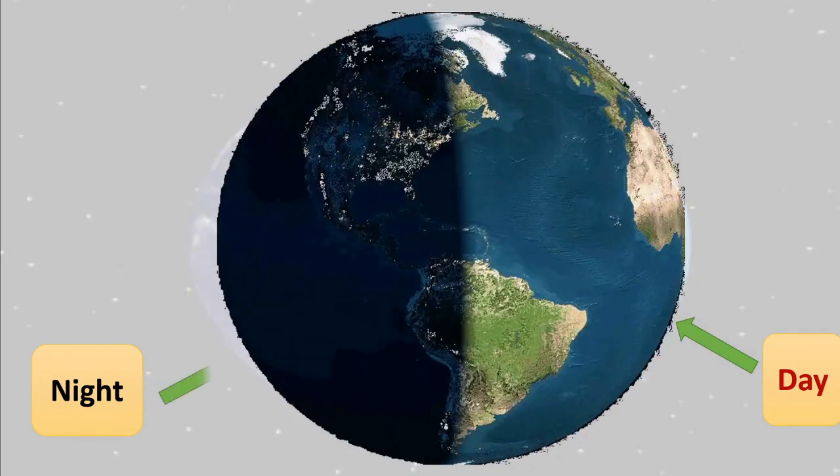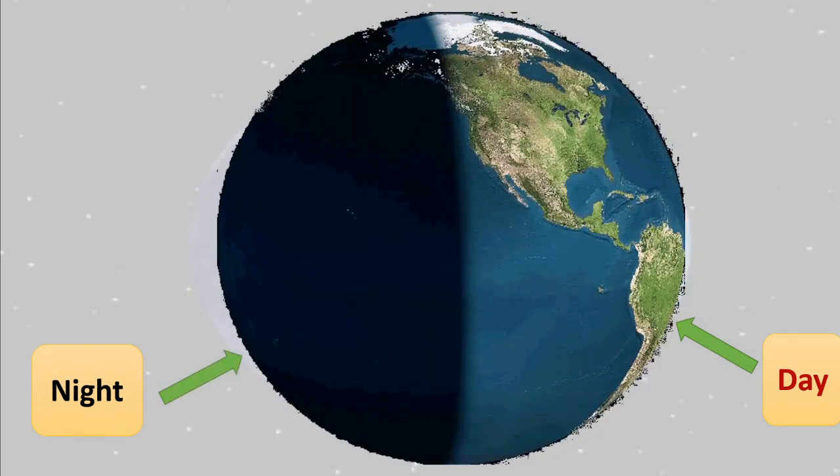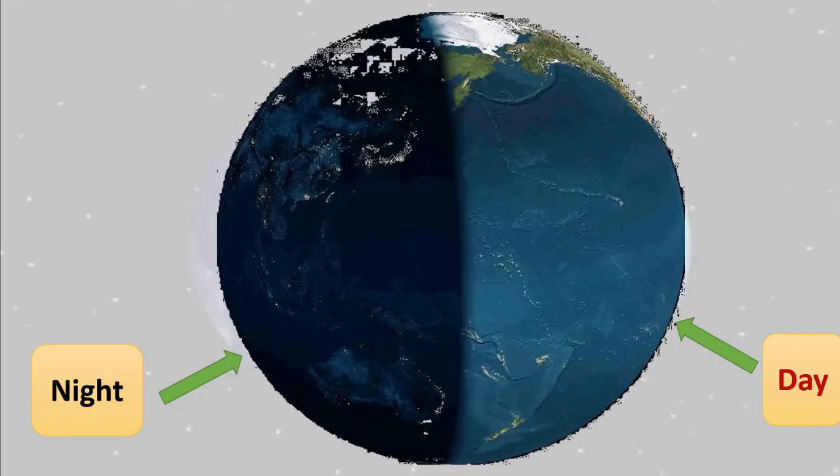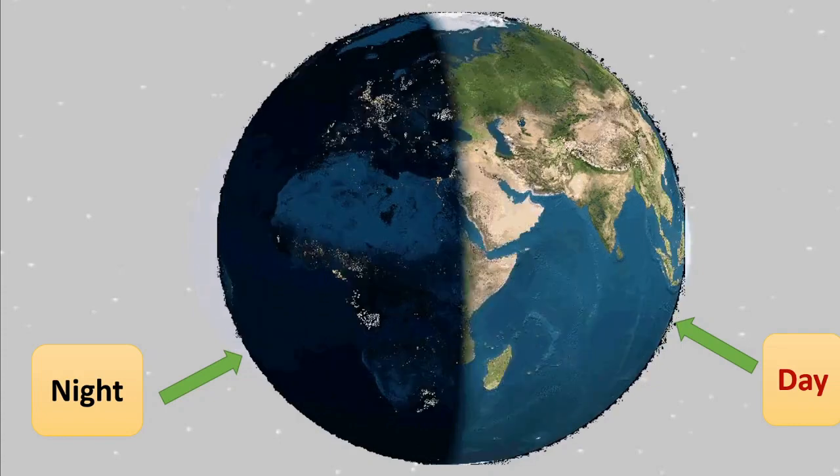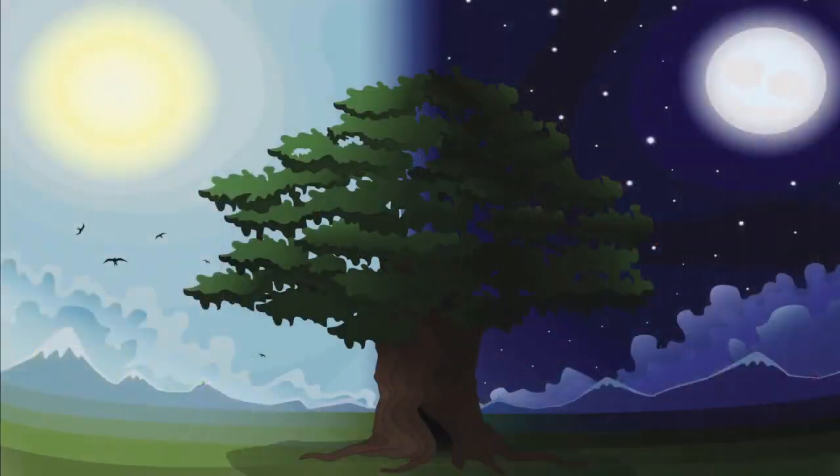Here the night time is going on. Okay? You can see here this portion tells us about the daytime and this portion tells us about the night time.